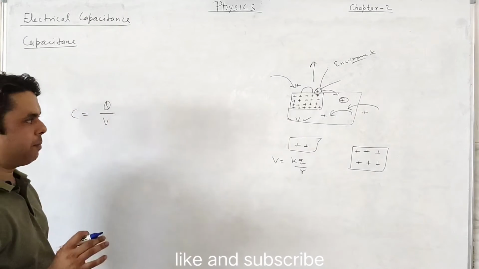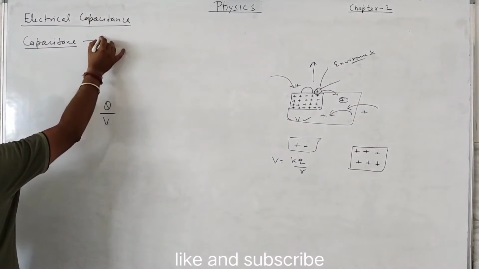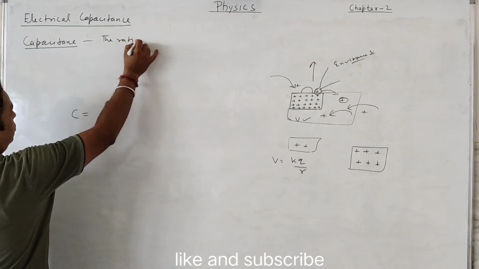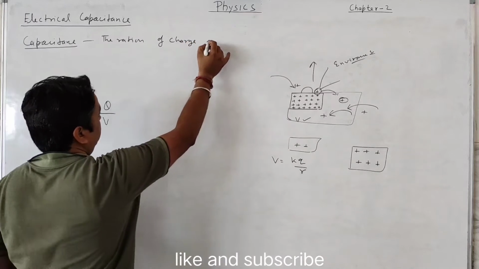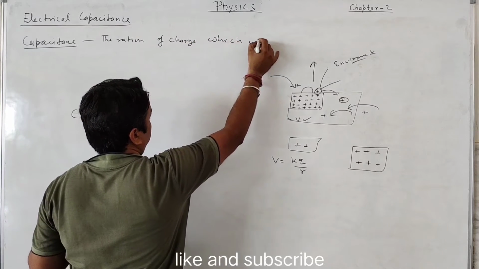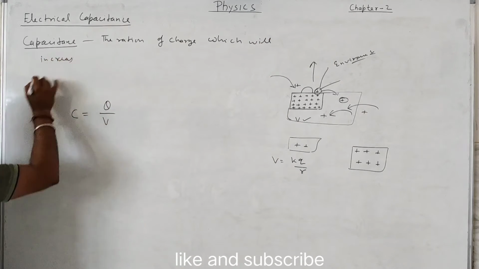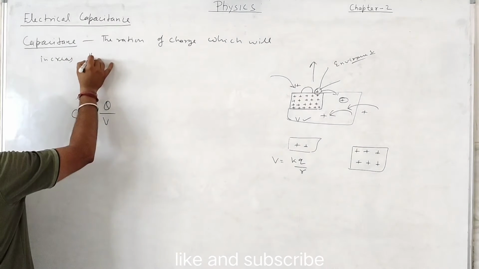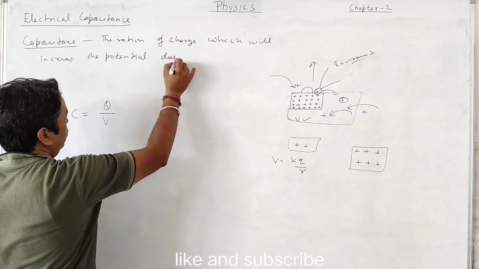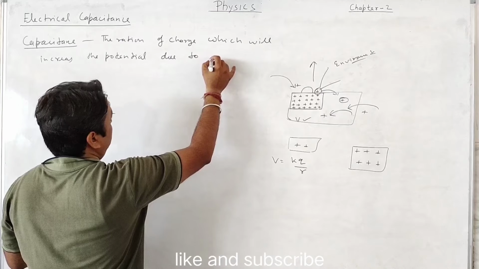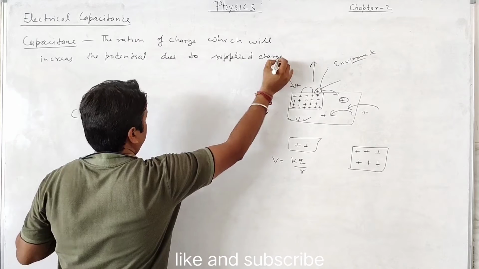So what is the capacitance? In terms of this, capacitance is the ratio of the charge which will increase the potential, due to the supplied charge to it.